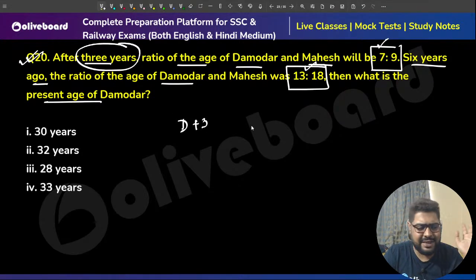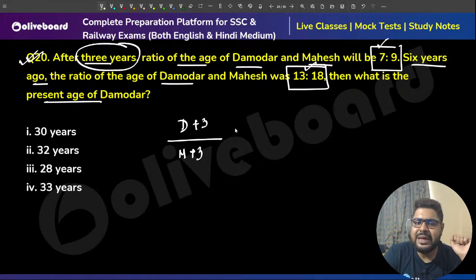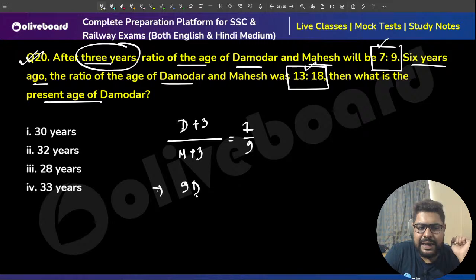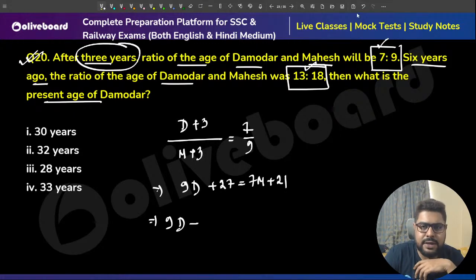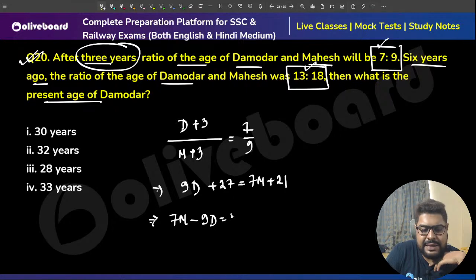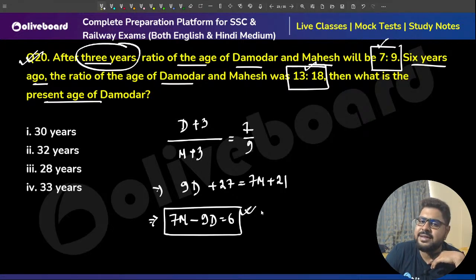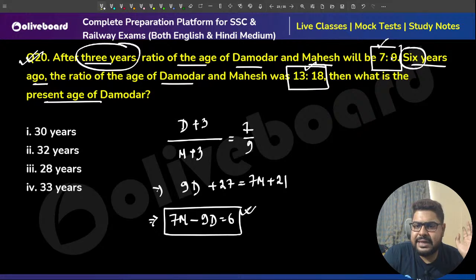I'm not using shortcuts here. There are shortcuts you can use. Mahesh will also be m plus 3 after 3 years. That is 7/9. So calculating, 9d plus 27 is equal to 7m plus 21. So 7m minus 9d is equal to 6. That is one of my equations.